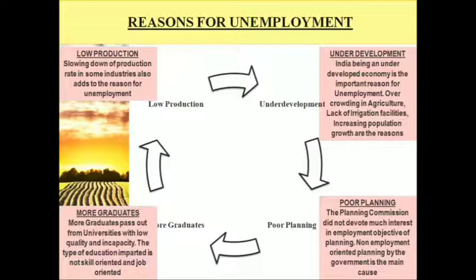The next one is underdevelopment. Still in the agriculture sector, we are not using any modern techniques. We still use traditional methods to produce agricultural crops. This impacts the productivity of the agricultural land as well, and also the employment issues. Poor planning means the planning commission is not devoting enough resources to employment-oriented planning. So this is one of the major causes.